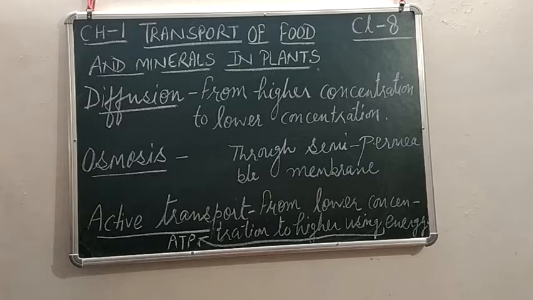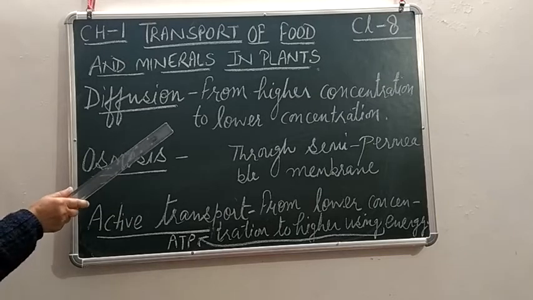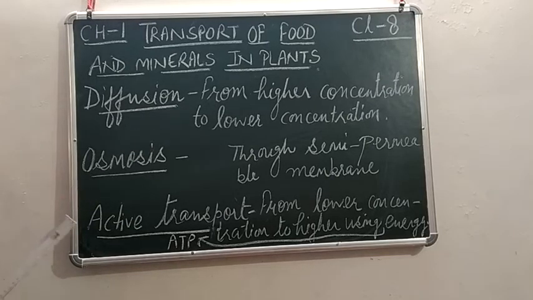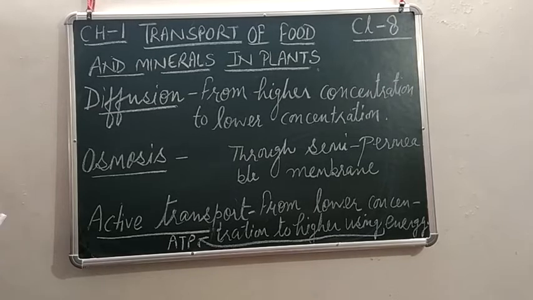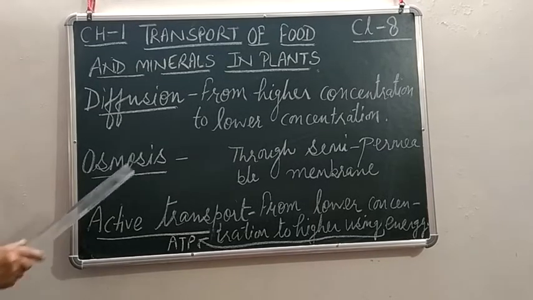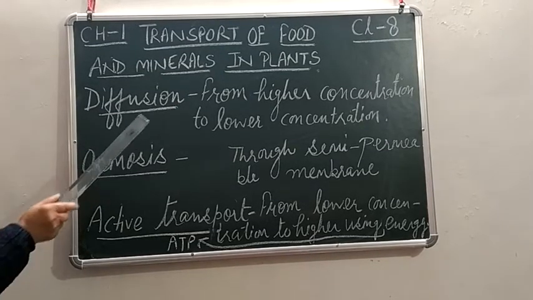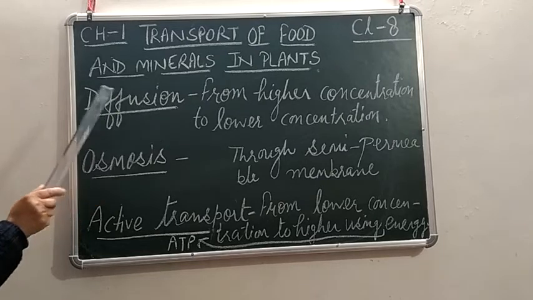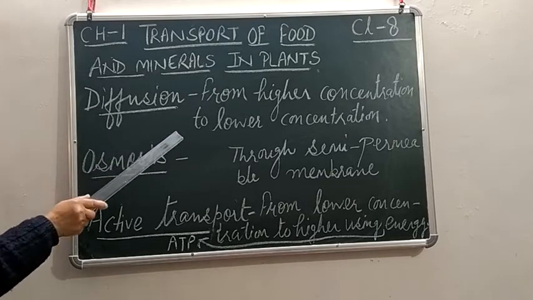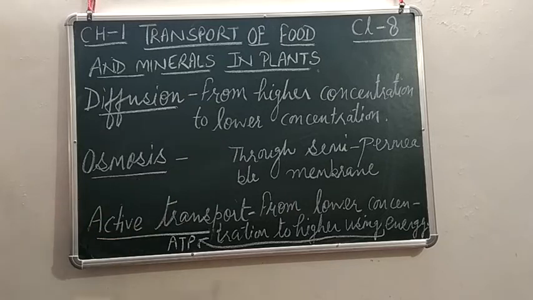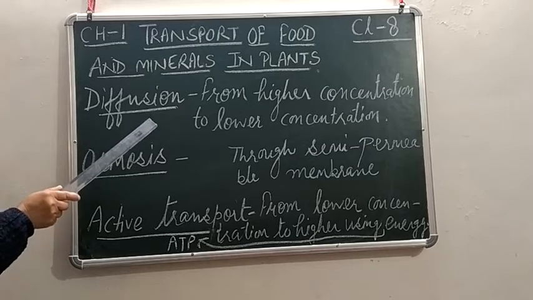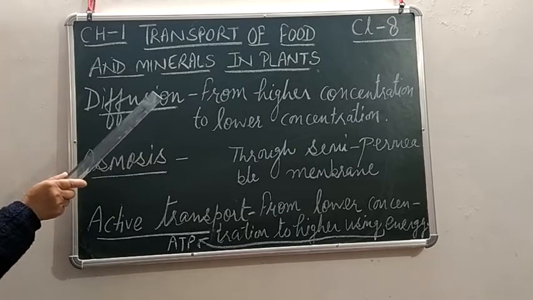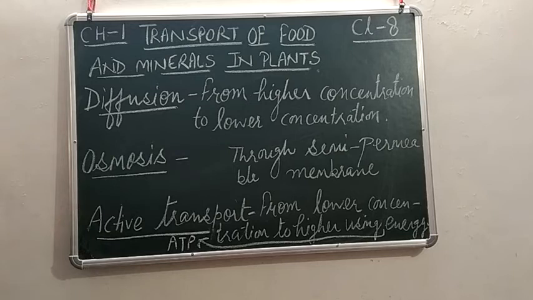Now, what is this higher concentration? Higher concentration means where the molecules are more in number. That place is called higher concentration. And they will start moving from that place where they are more in number to the place where they are less in number. So, diffusion is a process of movement of molecules from a region of higher concentration to lower concentration.